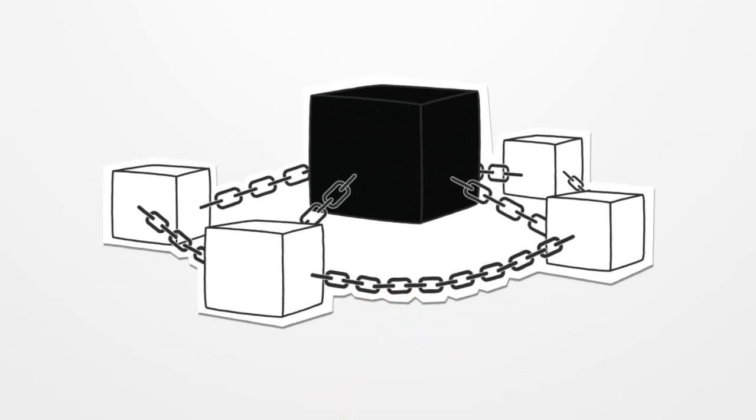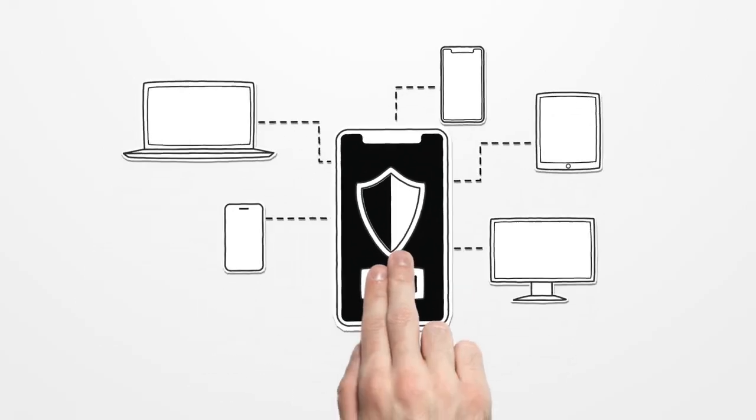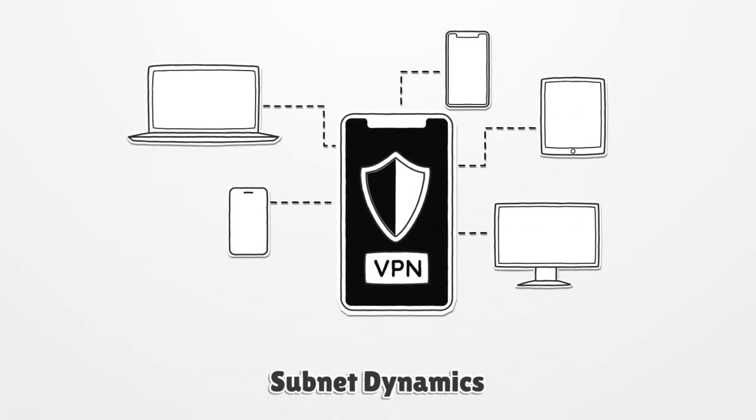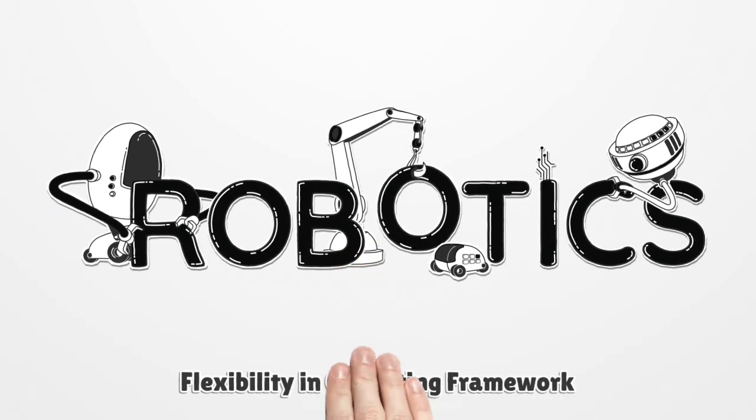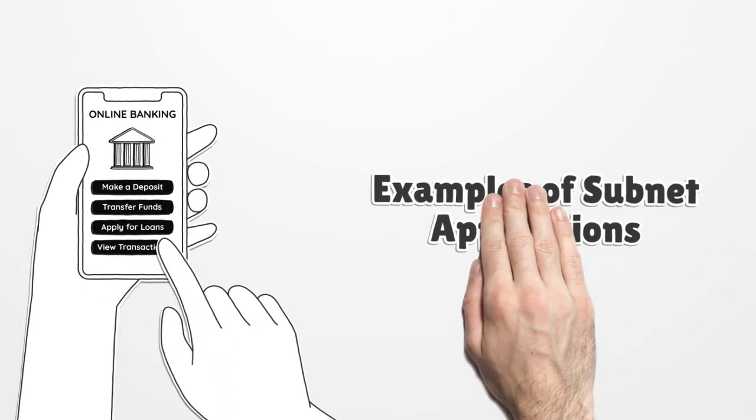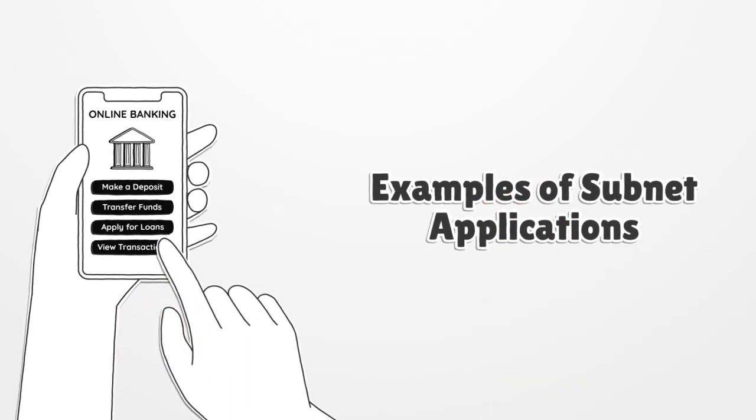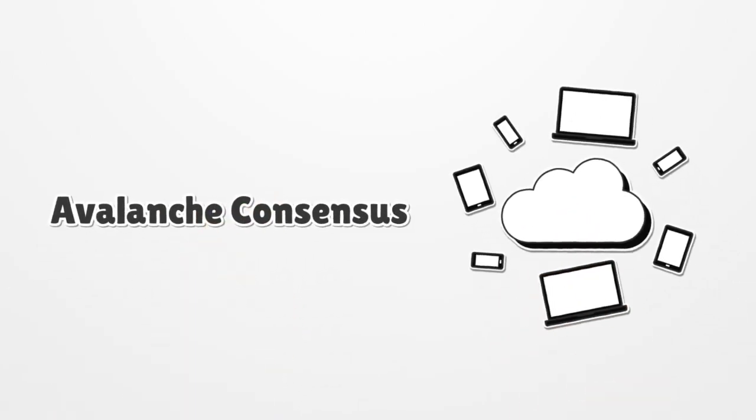A subnet is a dynamic set of validators that achieve consensus on the state of one or more blockchains. Validators can belong to several subnets, and subnets may be public or private. This flexibility allows both open systems and regulated environments to operate within the same framework. A financial institution could launch a permissioned subnet with compliance rules, while a DeFi app could deploy a fully open one. Each subnet runs Avalanche consensus, allowing hundreds of networks to operate simultaneously.